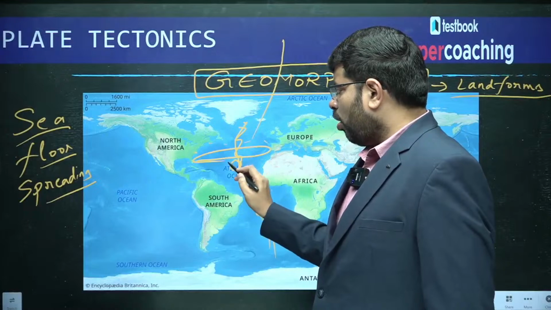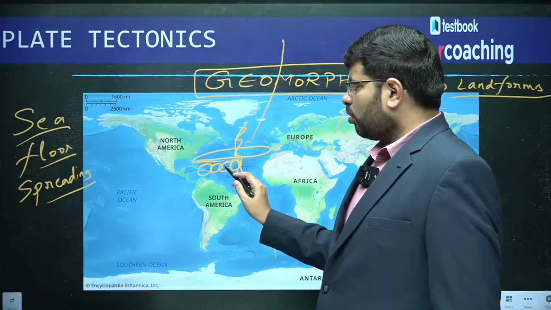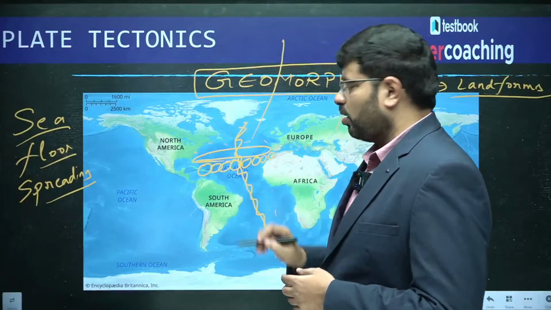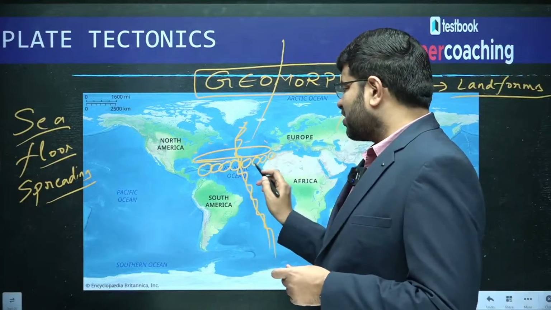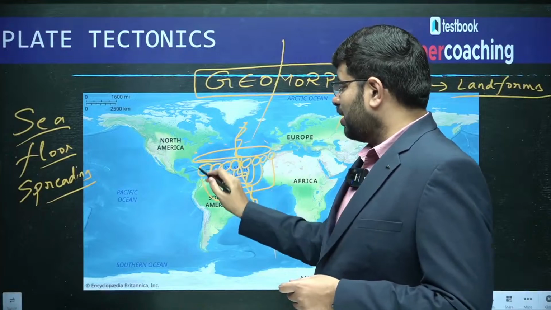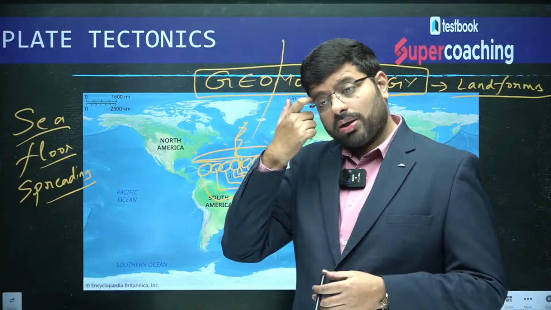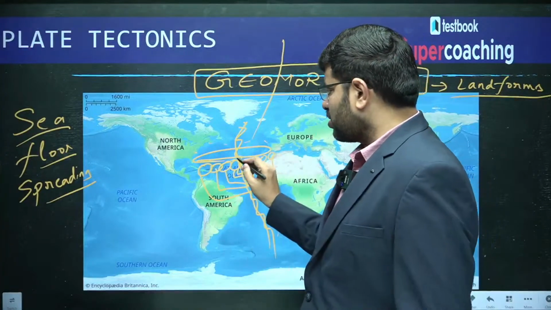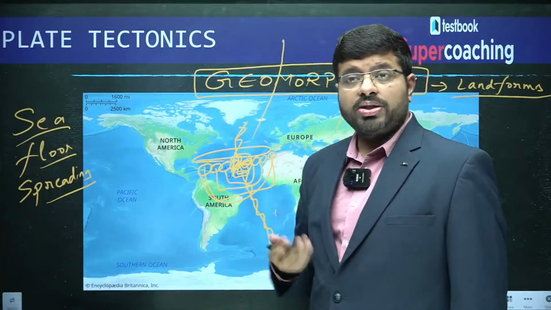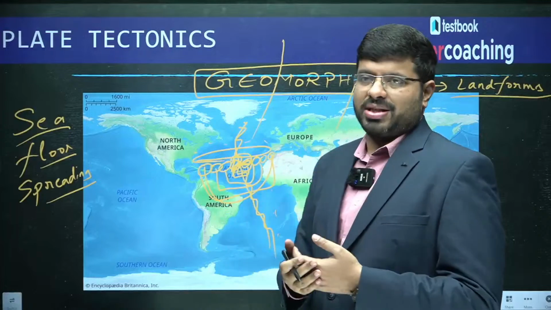From here, as you imagine, there is rock 1, rock 2, rock 3, rock 4 here. Similarly, rock 1, rock 2, rock 3, rock 4 here. What will happen is, the rocks of the same age are found on both sides. This has indicated that the rocks are of similar age. That means new rocks are created here. This is a new rock and this is the old rock. This is true on either side. What explains that? That is what the conveyor belt concept says.